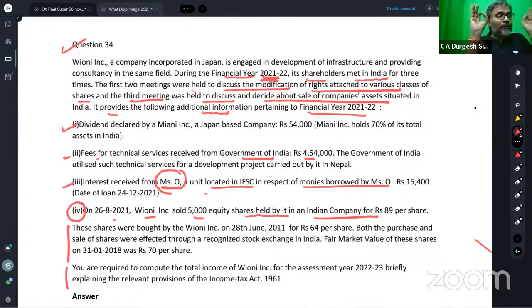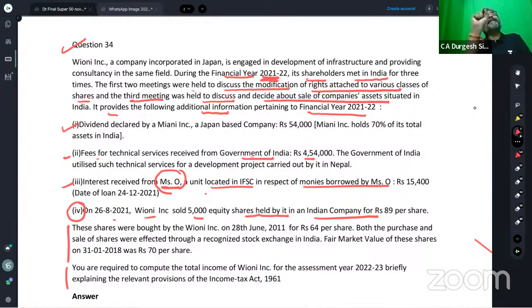So going by the question, is your active business criteria satisfied? We don't have any information about the business income of the Japan company. Whatever they have given us is only about the passive income, and therefore we can safely say that passive income constitutes the entire income of that foreign company, going by the facts of the case.